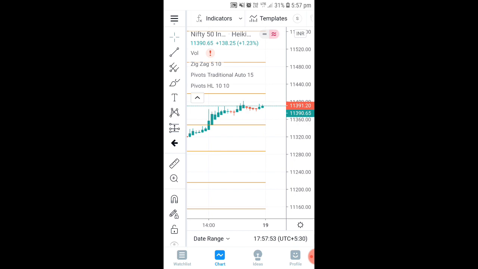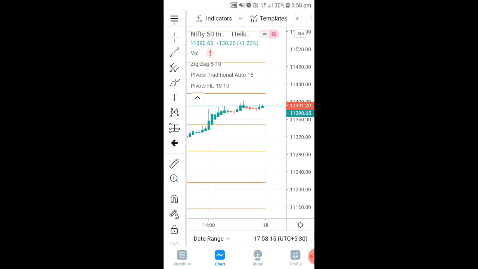Whenever a support is broken, upside or downside, if it is upside you have to go for the C side, and if it is a downside you have to go with the P side. So you can make a good profit, and you have to maintain a small stop loss just below the support or resistance. You have to maintain the stop loss, and you can go for a better trade. So that is the advantage of support and resistance.